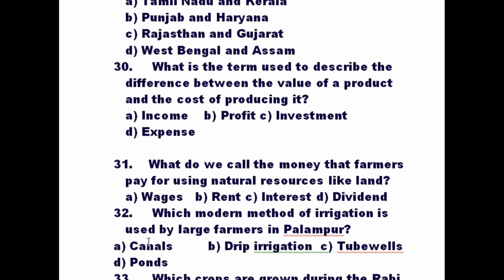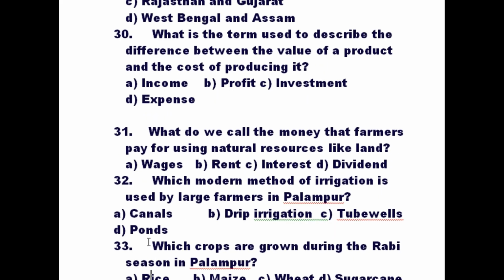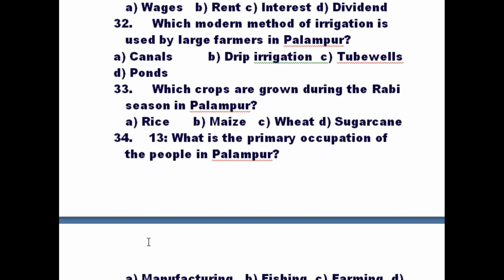Which modern method of irrigation is used by large farmers? Okay, Rabi crops. Which are the Rabi crops? Which one is the Rabi crop?